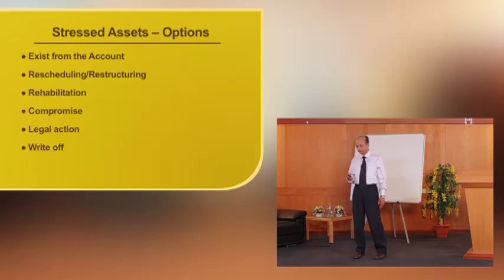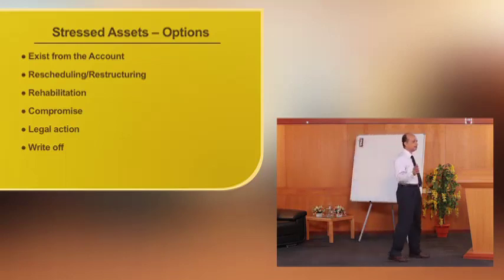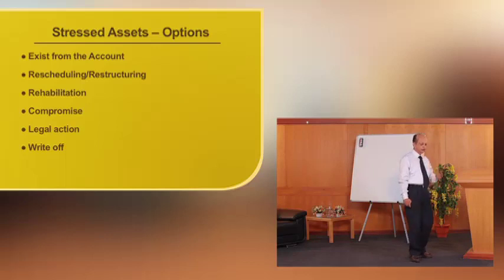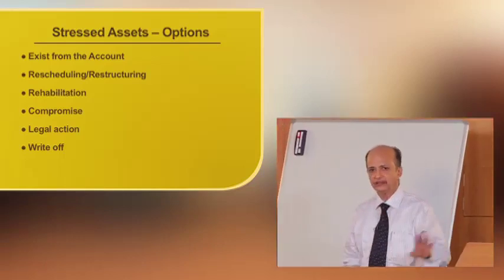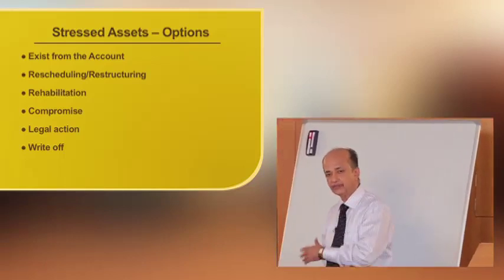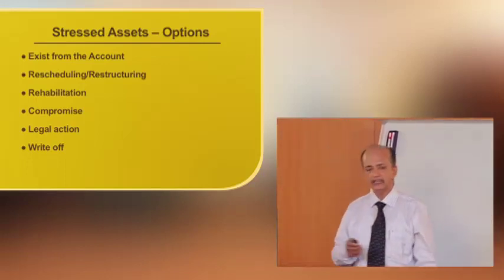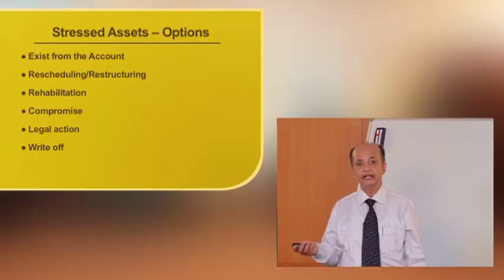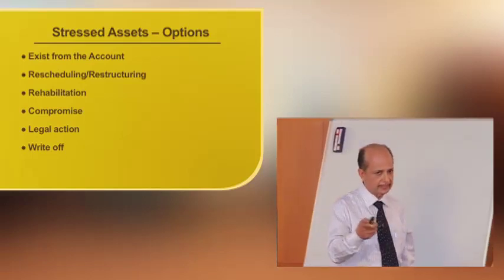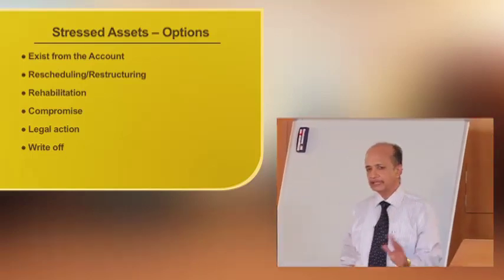So naturally, in that case, if the bankers are not able to find a third bank, or if the borrower is not able to find a third bank, then the banker has to leave that option and think about other options. The second option available is either restructuring or rescheduling, which we have already indicated in our earlier talk.